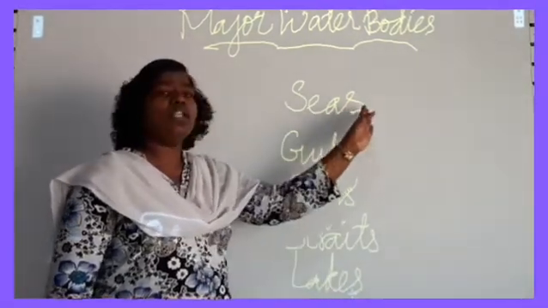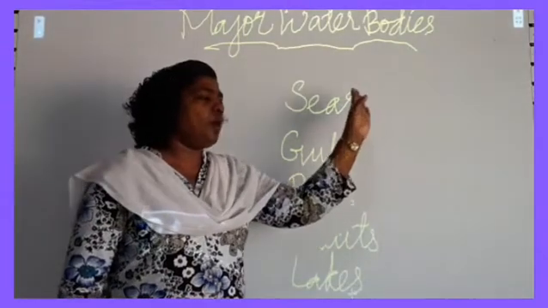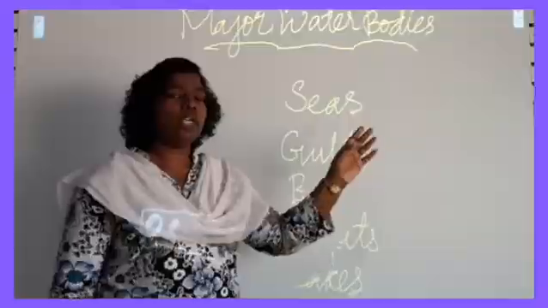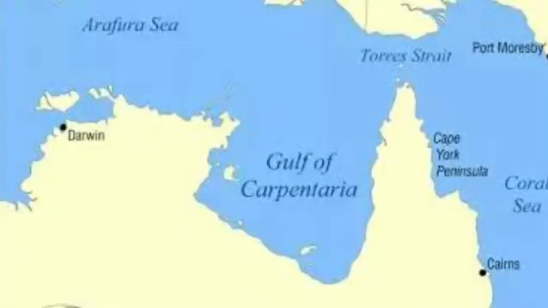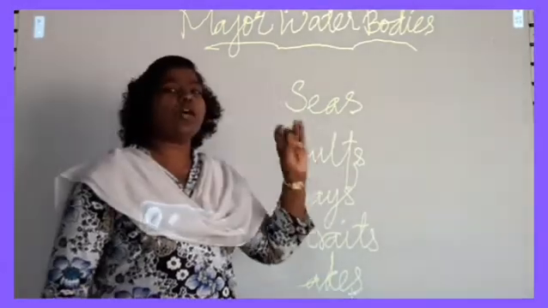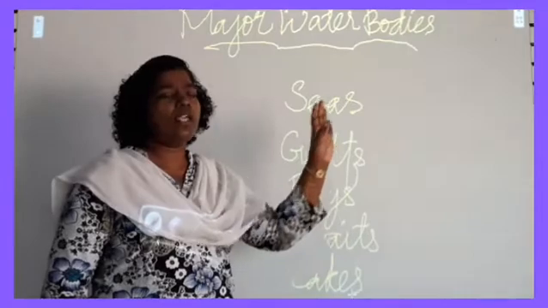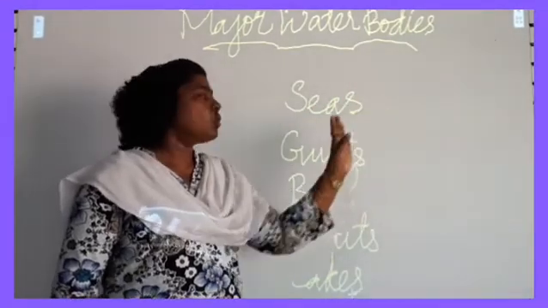Now we will see what is called a sea. A sea is part of an ocean, because most of the seas are mingled with or joined with the oceans. So it is part of the oceans, but it is smaller than the ocean, and it is smaller and shallower. So the small and shallow water body is called a sea.